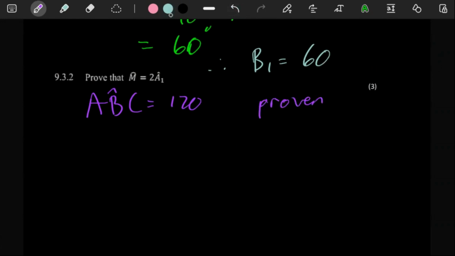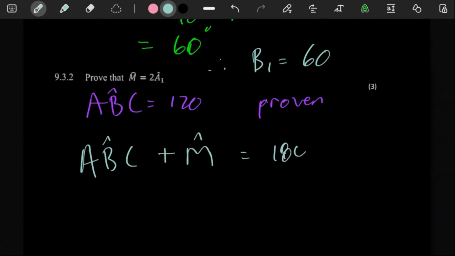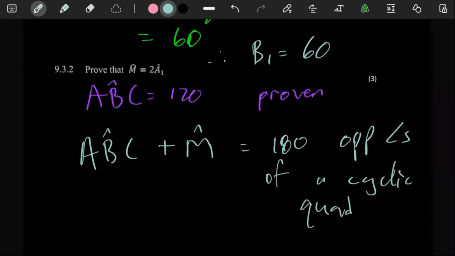And then here you can just say ABC plus M is equal to 180. The reason is opposite angles of a cyclic quad.